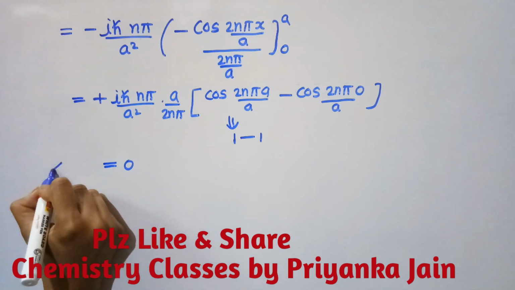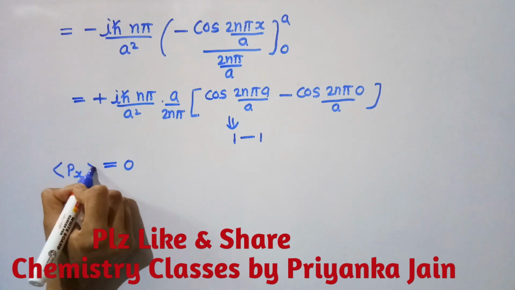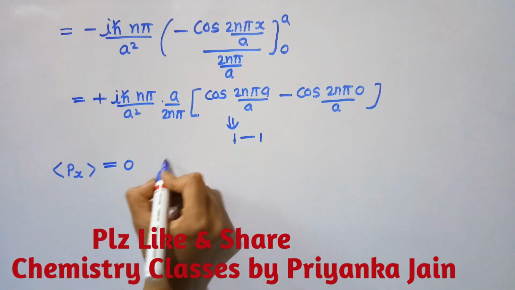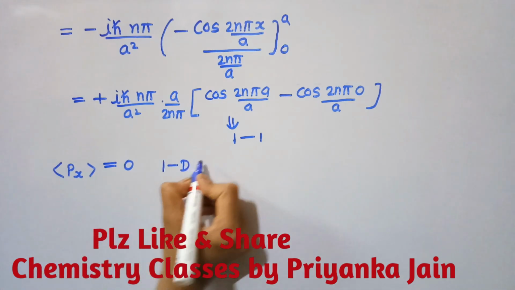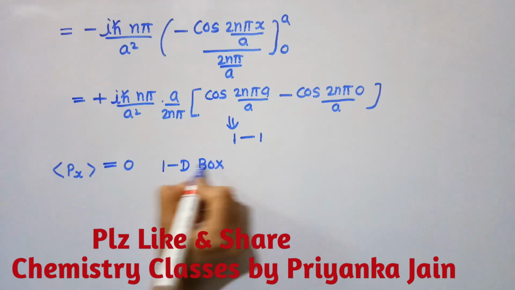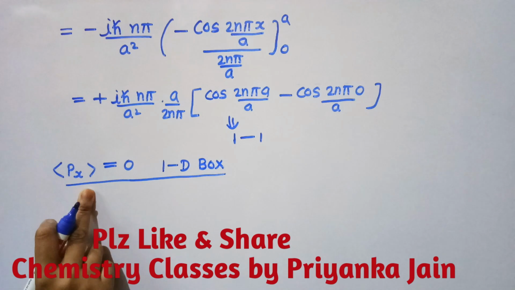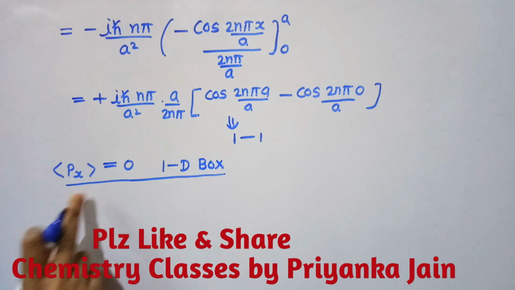What is meant by it? It means the average value of the linear momentum will be 0 in the case of the 1D box, a particle in a 1D box. In this case, the average value of the linear momentum is equal to 0, right?